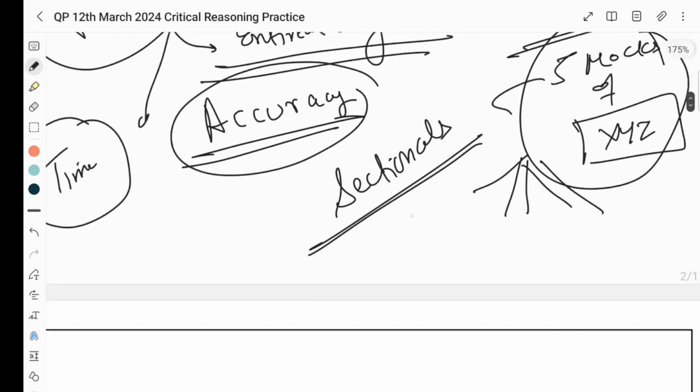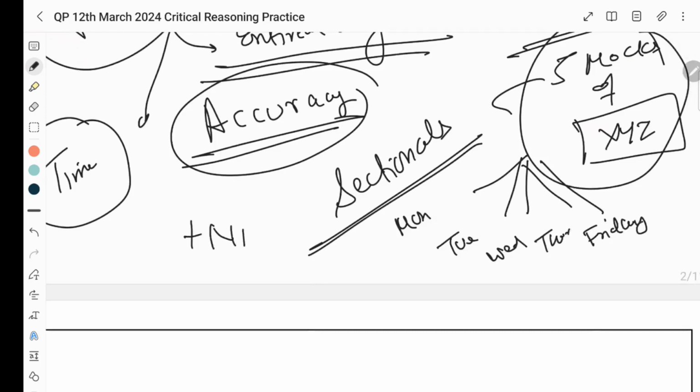Like, let us say, Monday, Tuesday, Wednesday, Thursday, Friday. Because you also have to accompany it in the start, every day you are reading the newspaper, that is to be done.